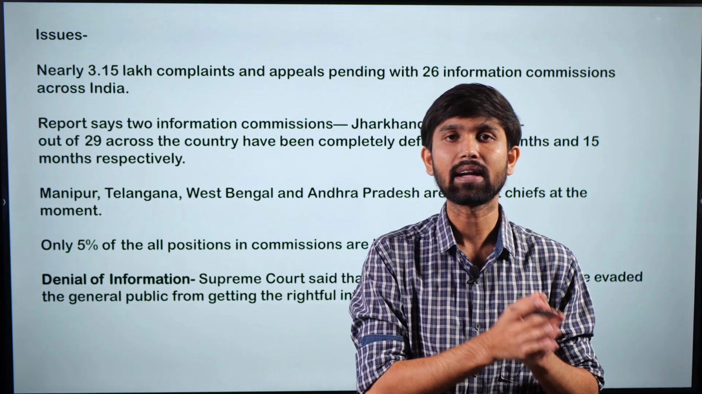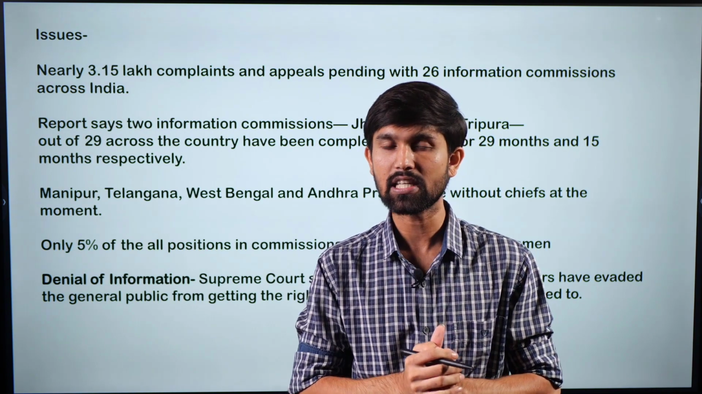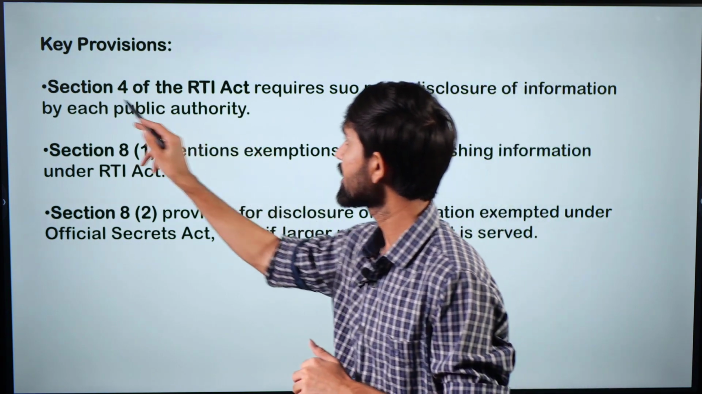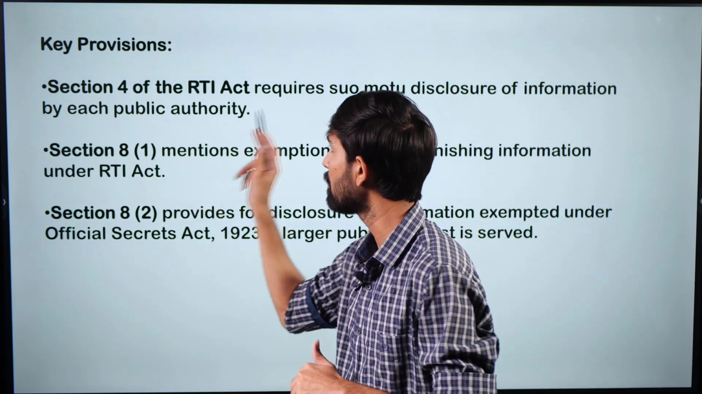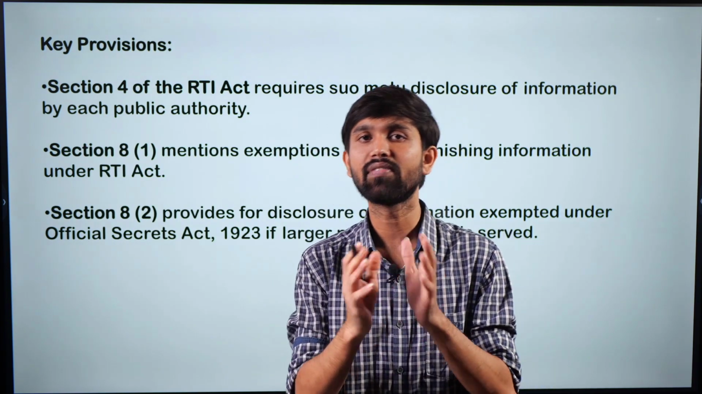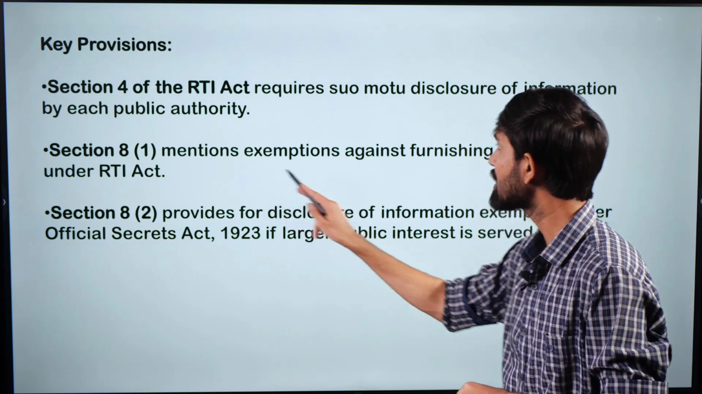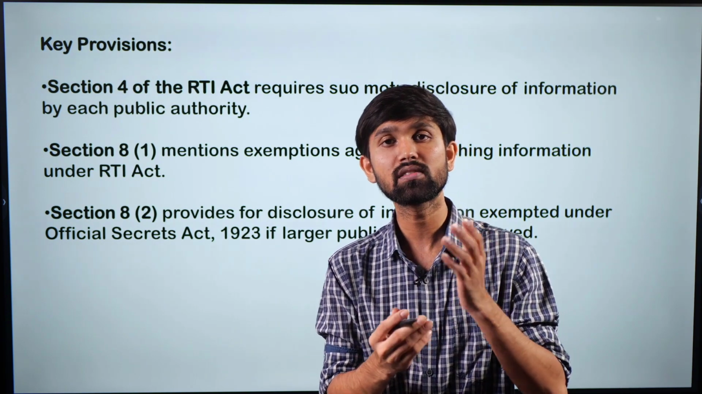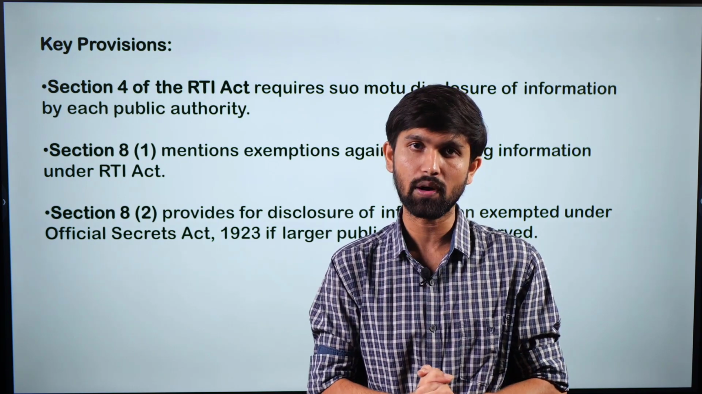So this RTI Act has a system of establishing information commissions at the state level as well as at the national level. These are some of the key provisions of the Act, where Section 4 of the RTI Act requires suo motu disclosure of information by each public authority, and there is a contentious section which is known as Section 8. This is a very infamous section because under this section, the authorities have the power to exempt any information, wherein if there is any information which pertains to certain sensitive matters of governance, the government might even refuse to give out such information.